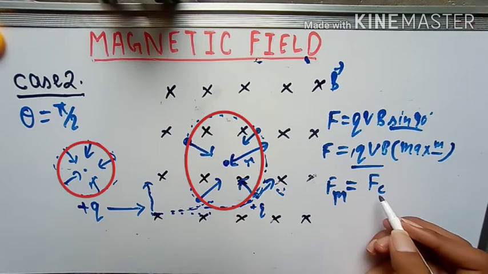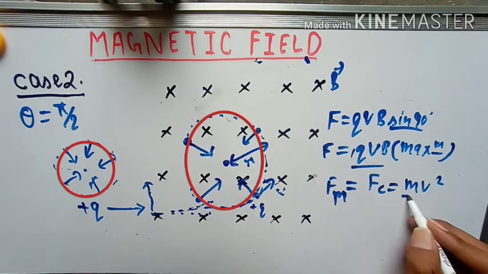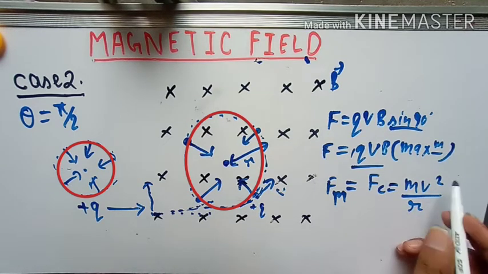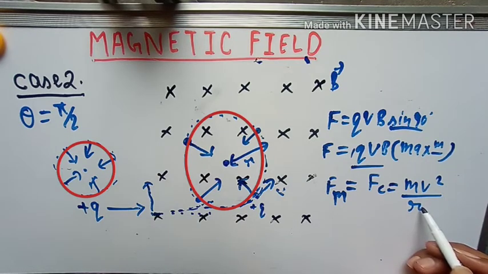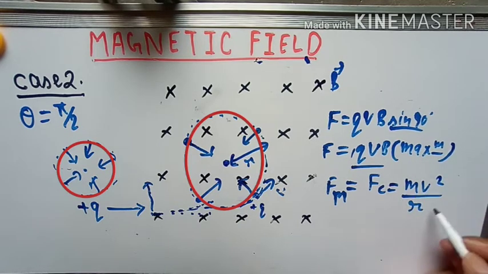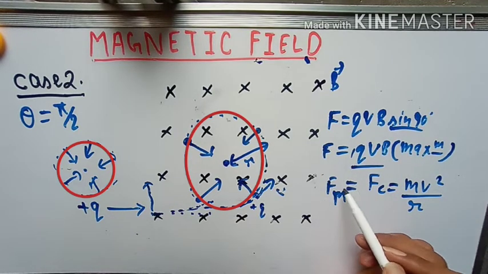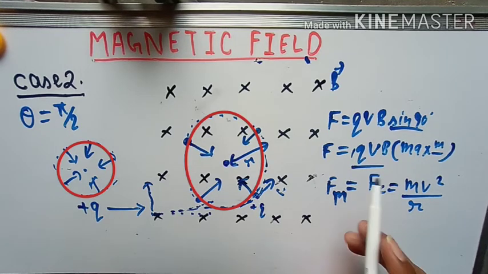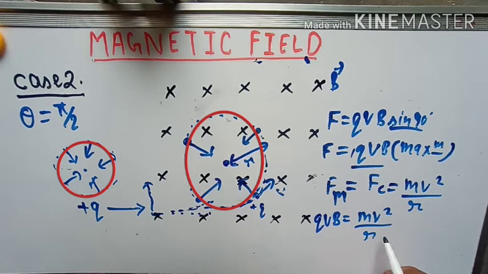But do you know the formula of centripetal force? Very good, mv square upon R. This formula you have derived in 11th class. Now you can use this formula directly here. Fc is equal to mv square by R. Now this mv square by R will be equal to the magnetic force. So let us write the value of the magnetic force. Okay, quickly. qvB is equal to mv square by R. From here simply you can calculate the value of R.